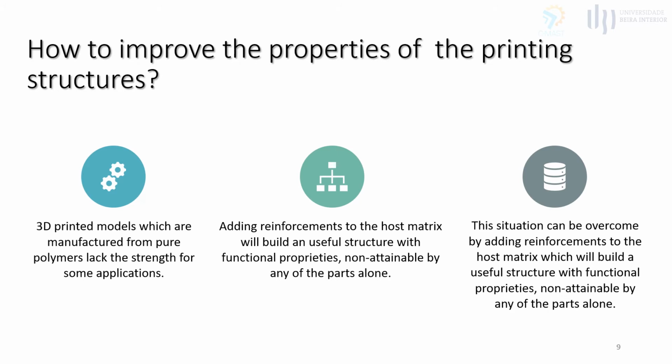One of the main concerns of additive manufacturing is that 3D printed models manufactured from pure polymers lack the strength for some applications. Most of these models are being used as conceptual prototypes rather than functional components. This situation can be overcome by adding reinforcements to the host matrix, which will build a useful structure with functional properties non-attainable by any of these parts alone.